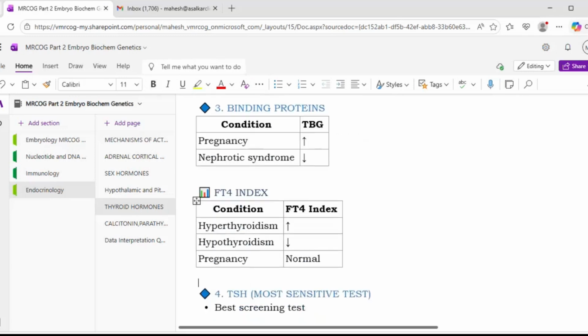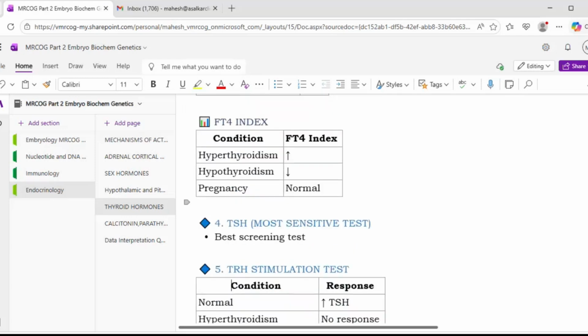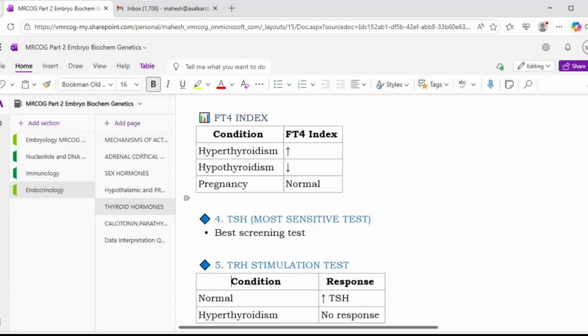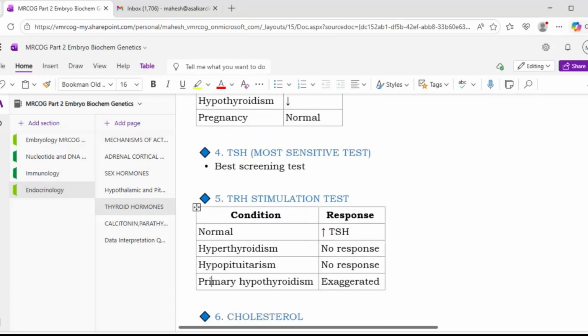Okay. Then there is the FT4 index, that is the free thyroid hormone index. In hyperthyroidism, FT4 index is increased. In hypothyroidism, FT4 index is reduced. In pregnancy, it is normal. Then TSH is the most sensitive test, and that is the best screening test for any thyroid disorder. Okay. Then other tests such as the TRH stimulation test, we don't use commonly, but normally when you give TRH, what will happen? The response will be increased TSH.